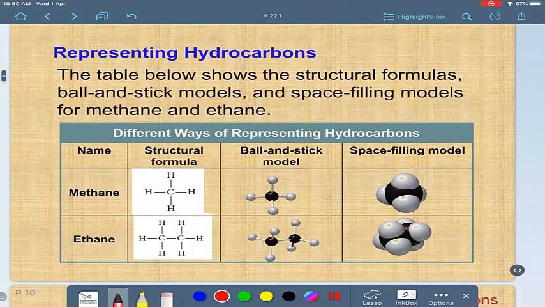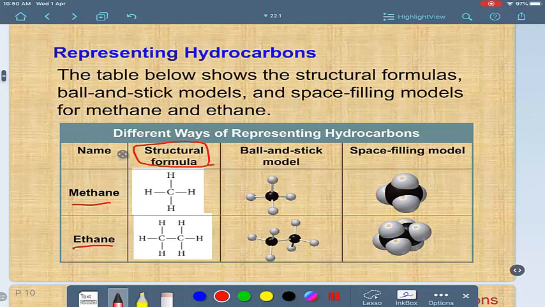Look at these hydrocarbons, methane and ethane. We can represent the formulas of hydrocarbons by different methods. First, we studied the structural formula, like I represented CH4 by this method to represent the bonds and the atoms. Or if it's ethane, like this, you represent all the bonds and the atoms.